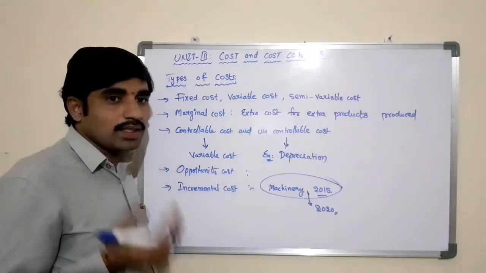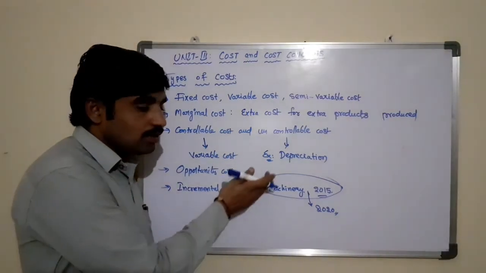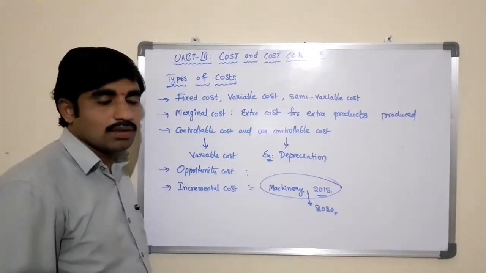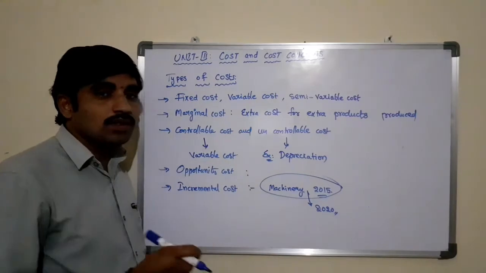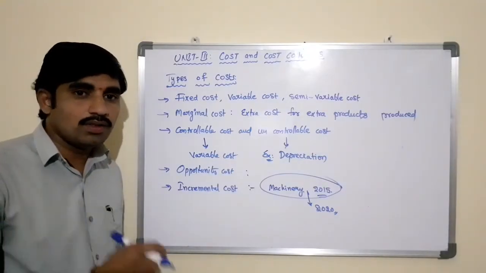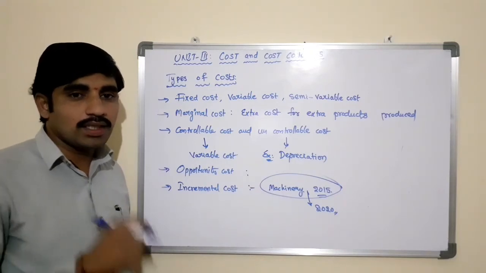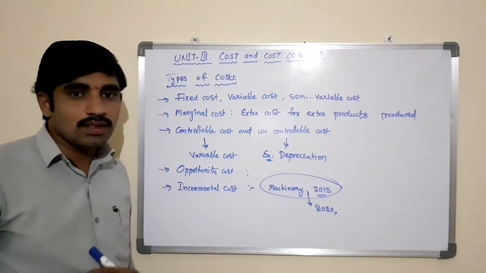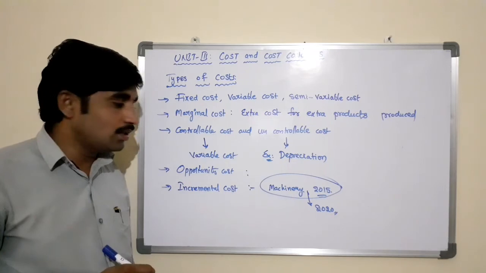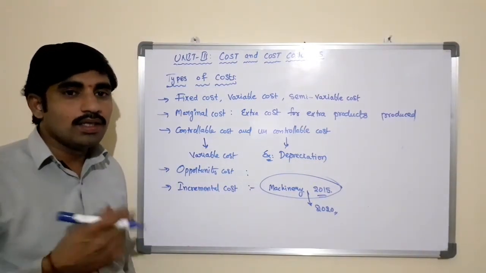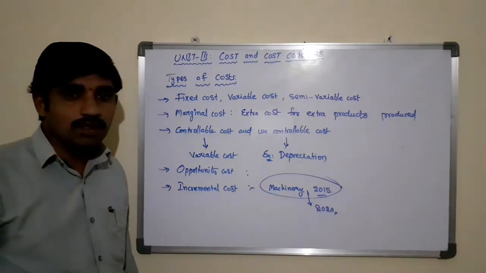The cost which we incur to add something to the existing machinery is known as incremental cost, or the cost incurred to replace the existing machinery or technology in order to increase the quality or the quantity of the production is also said to be the incremental cost, or it is also called replacement cost.